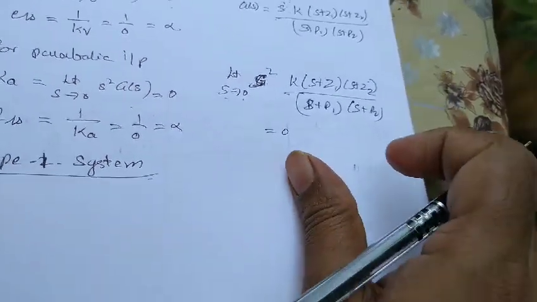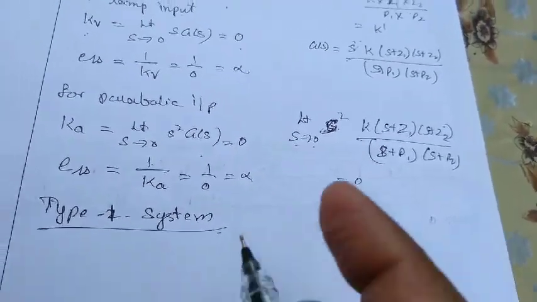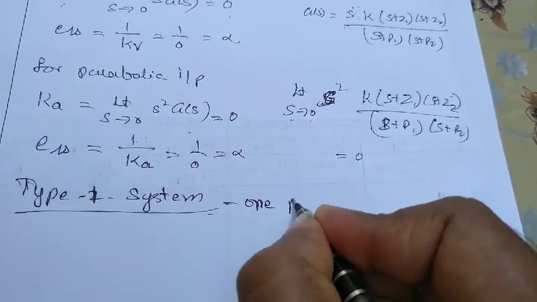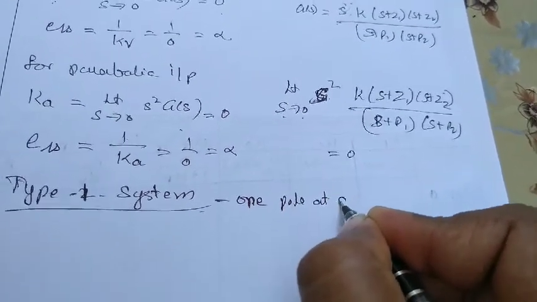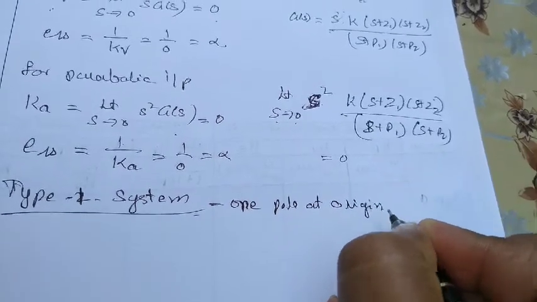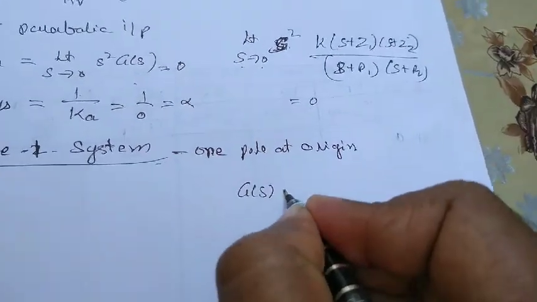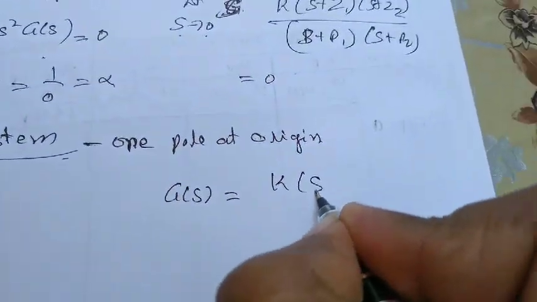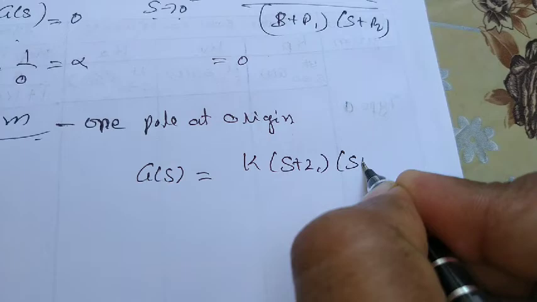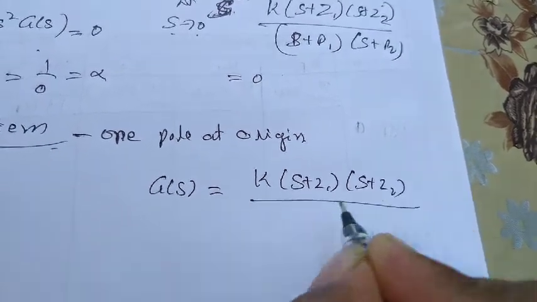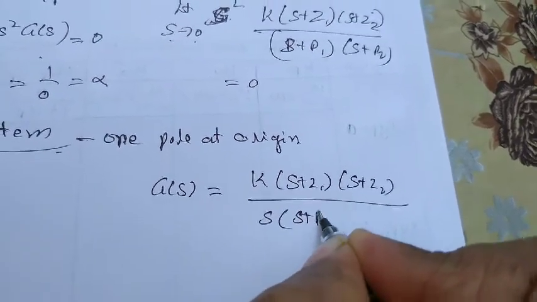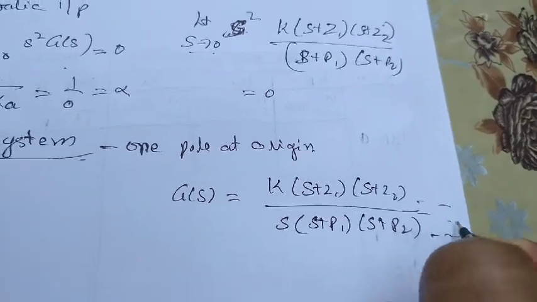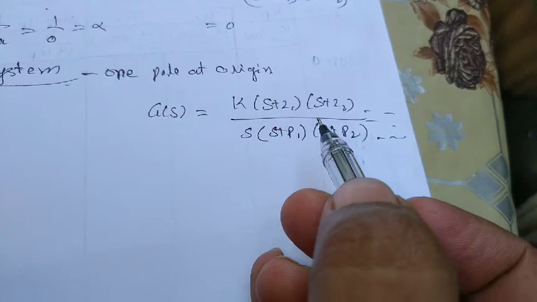What is a type 1 system? A type 1 system means I have only one pole at the origin. For example, G(s), I will take the general form: K(s + z1)(s + z2) divided by s(s + p1)(s + p2), and so on. So this is the general form for a type 1 system.